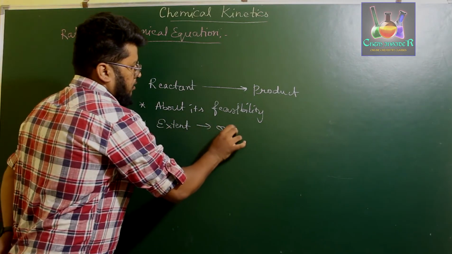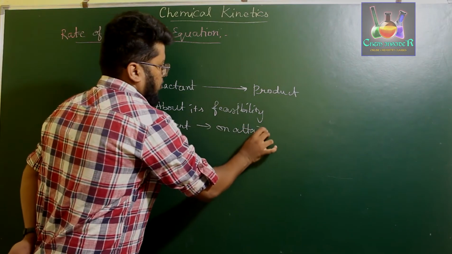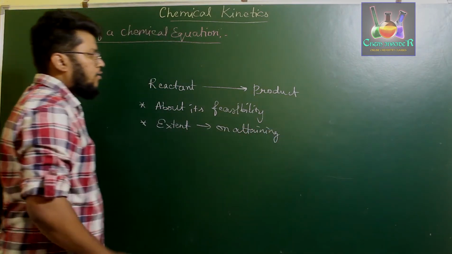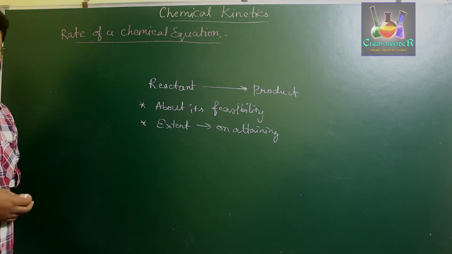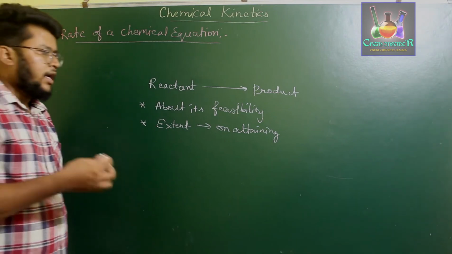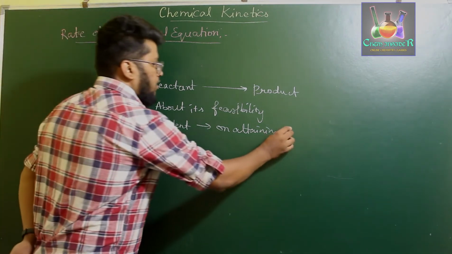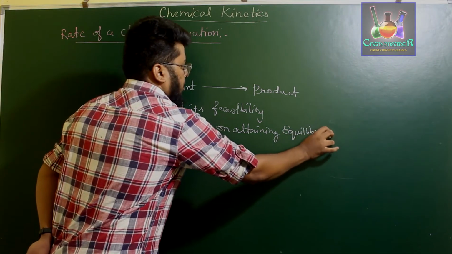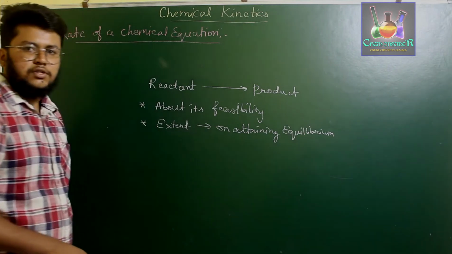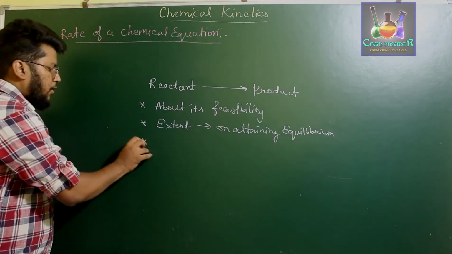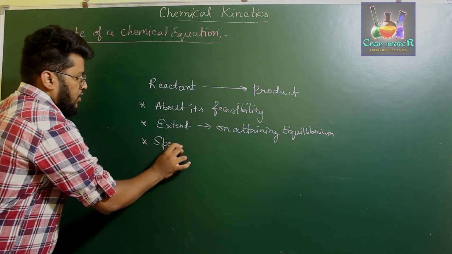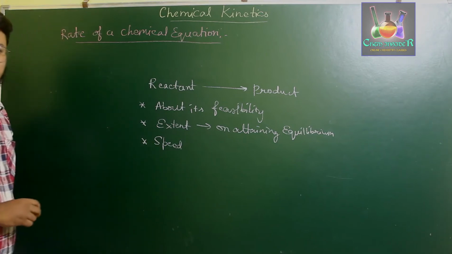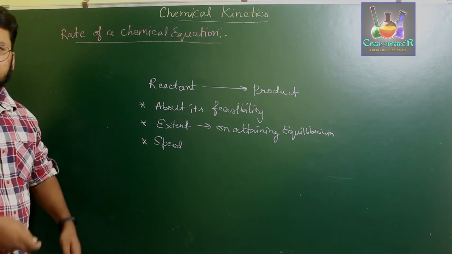If you are considering a reactant being converted to product, it has to attain equilibrium at a certain point. So, the extent of this reaction attaining chemical equilibrium, that is the second point which he has to know. And the third point is the speed at which this particular reaction is going to attain the equilibrium.